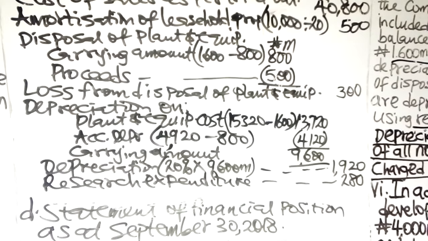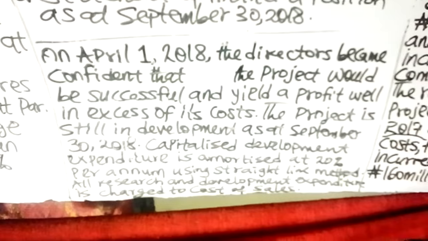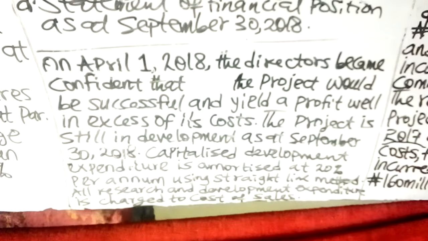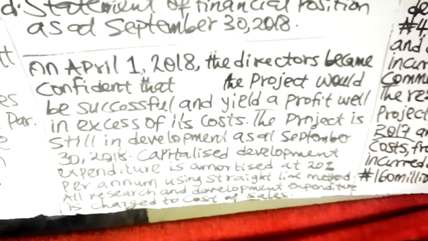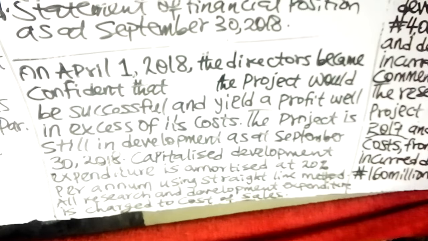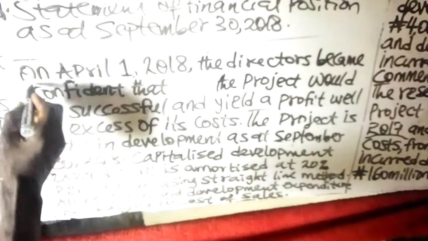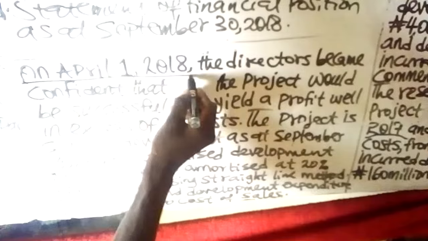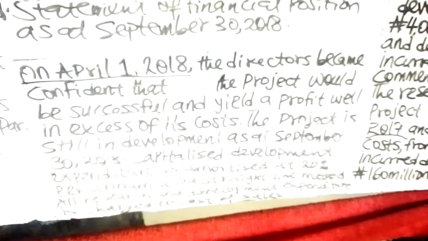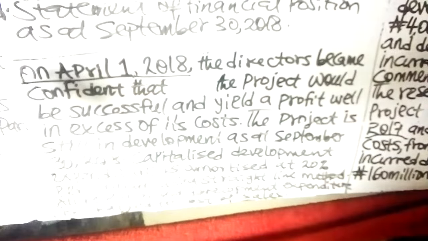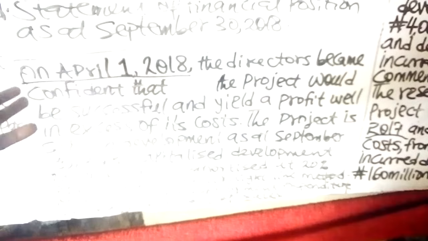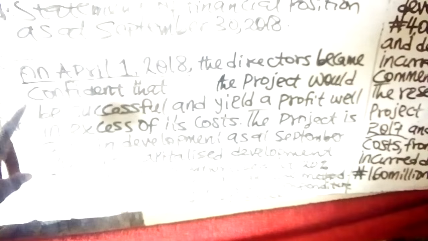You were told that on April 1st, 2018, the director became confident that the project would be successful. We said the research phase lasted until December 31st, 2017. That means the development phase commences as at January 1st, 2018.